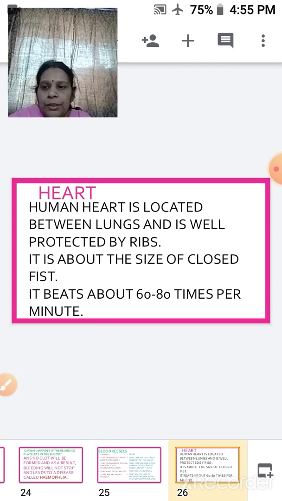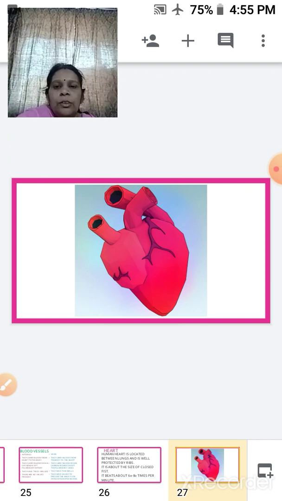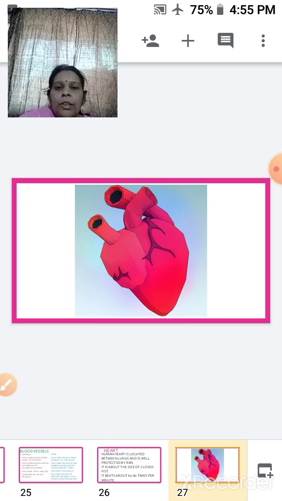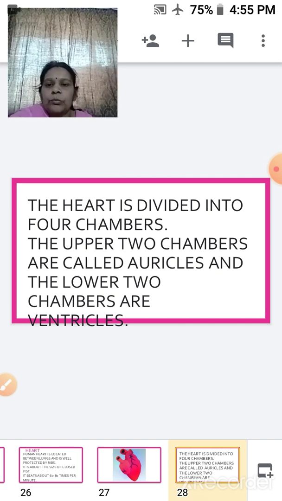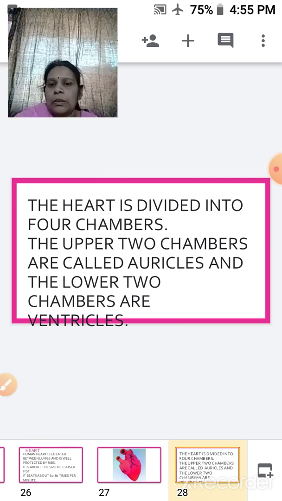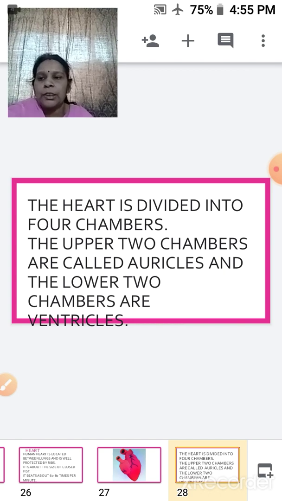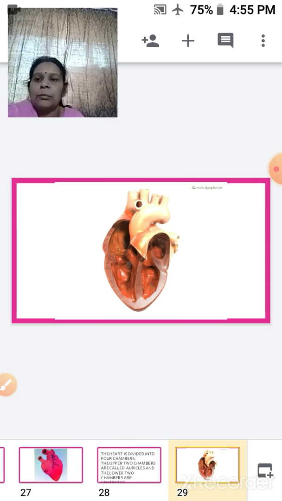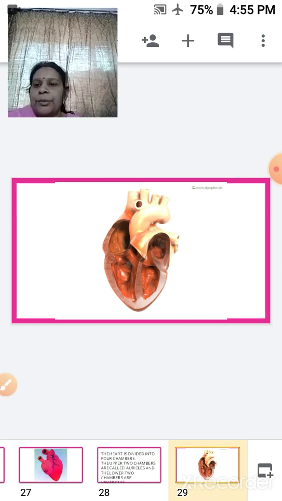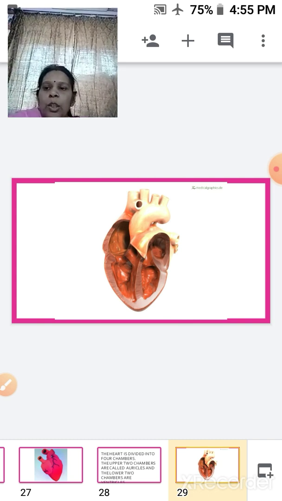Here you can see how the fist of our hand is. In the same way, the structure of the heart is also there. This heart is divided into 4 chambers. The upper 2 chambers are called the auricles, and the lower 2 chambers are called the ventricles. These chambers are separated by a muscular wall called the septum. The heart is enclosed by a double wall sac called the pericardium.